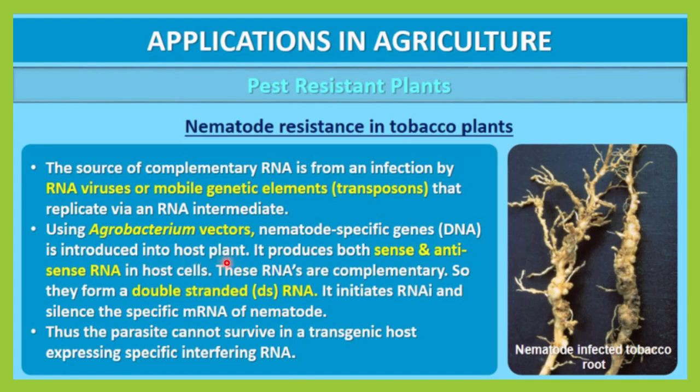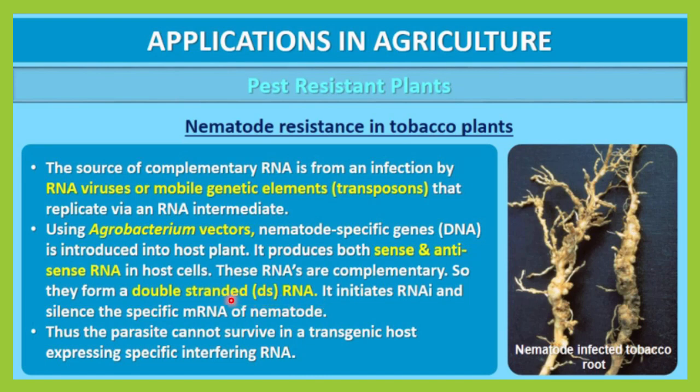Here the host plant is a tobacco plant. So you are inserting these nematode specific genes into the host plant cell, that is the tobacco plant, by using the Agrobacterium vector. It will produce both sense and antisense RNA in the host. We will discuss what sense and antisense RNA are in the next slides. These RNAs are complementary to the mRNA, and so they will form double stranded RNA.